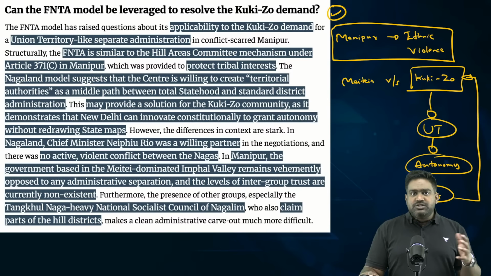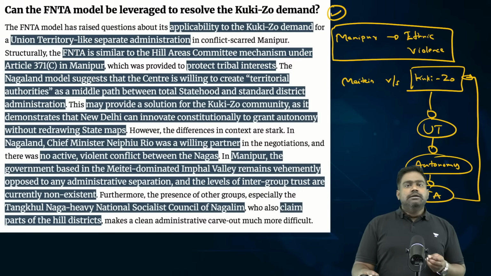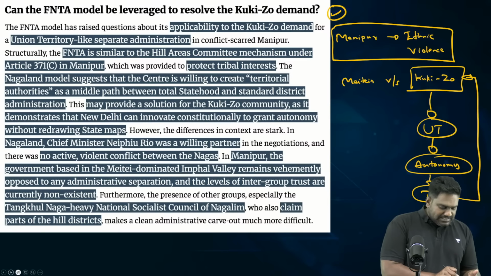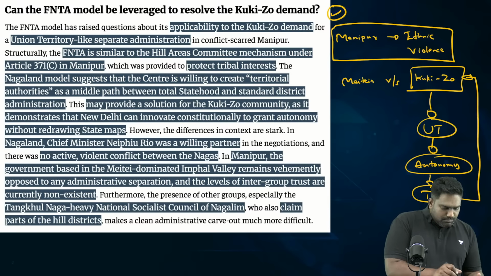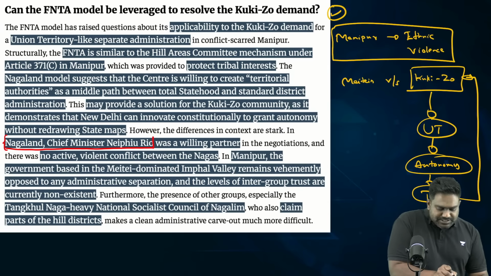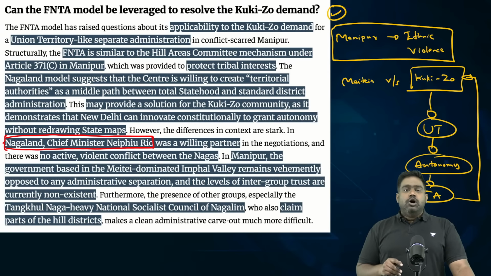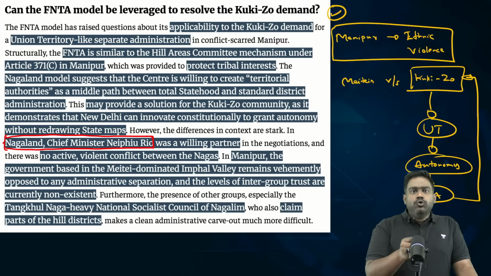See, in Nagaland, things were different. The equations were different. The state government, under the current chief minister, was more than willing to devolve the powers. There was no resistance from Western Nagaland. Also, there was no inter-group rivalry and clashes amongst the Nagas from Western and Eastern Nagaland. So there was no violence as such present on the ground, and the state government under the current incumbent chief minister was more than willing to be a part of the devolution process. But that's not the case in Manipur.